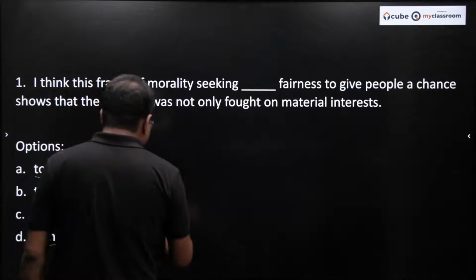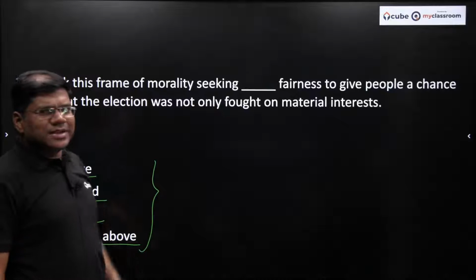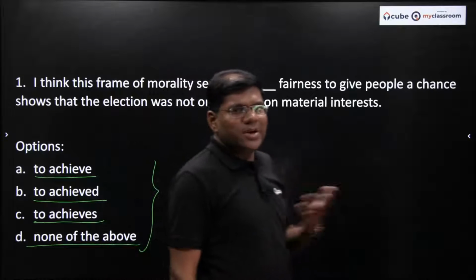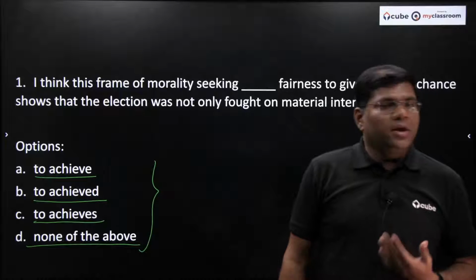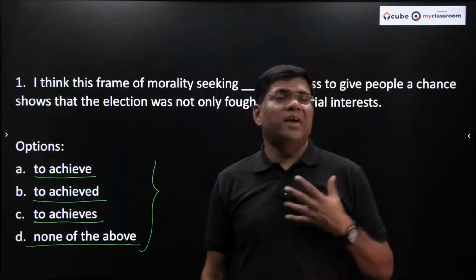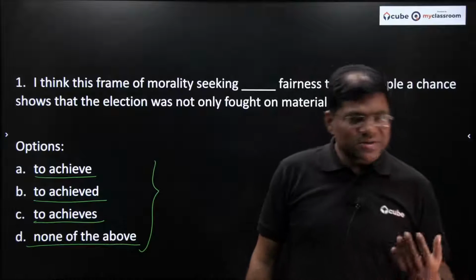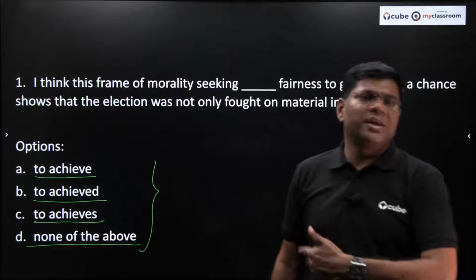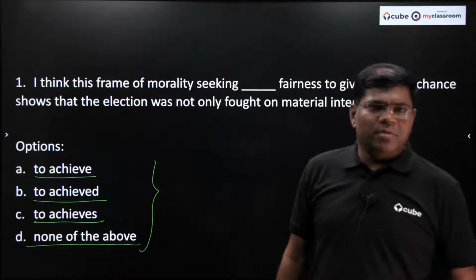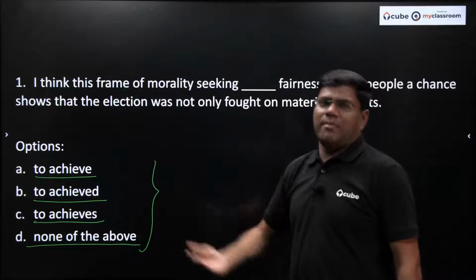Now the point is, people, that if you look at these four options, there is nothing called preparation for these kinds of questions. If you are well read in English, and if you have read English books, or if you know how to communicate in English, this question becomes automatically very easy. There is no concept behind it, but you are seeking to do something, right?